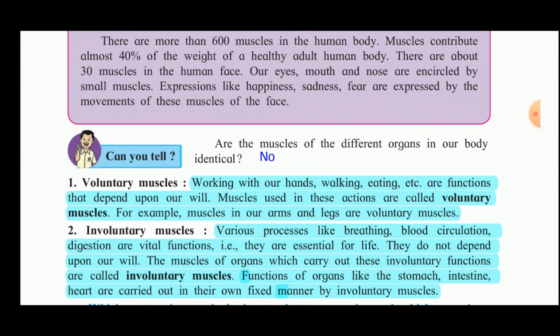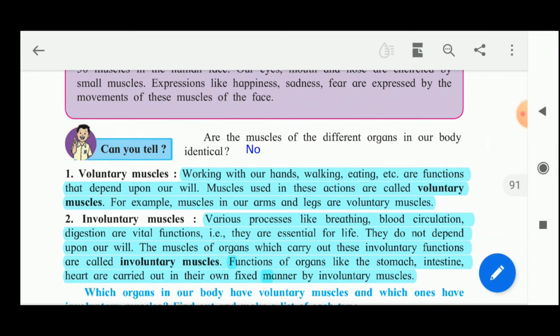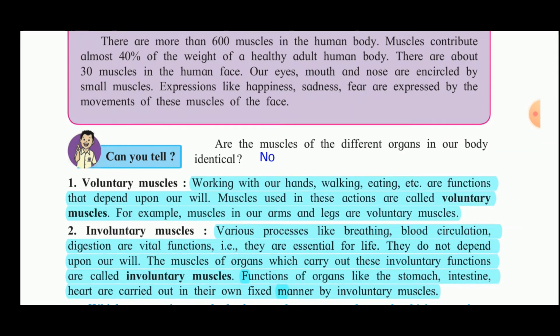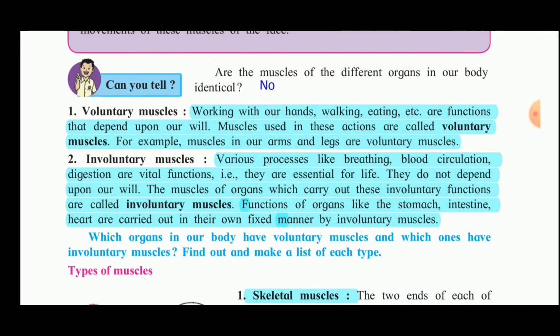Now the next question is, are the muscles of the different organs in our body identical? No. These muscles are also of different types. There are two types of muscles, voluntary muscles and involuntary muscles. Let us first see about the voluntary muscles.